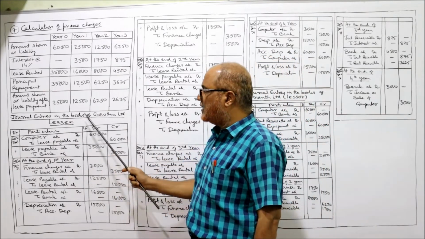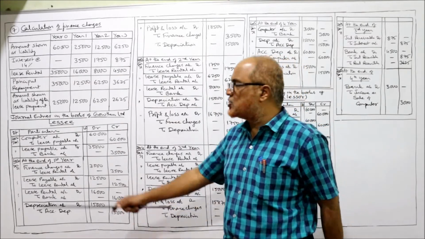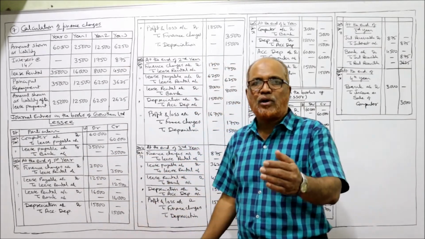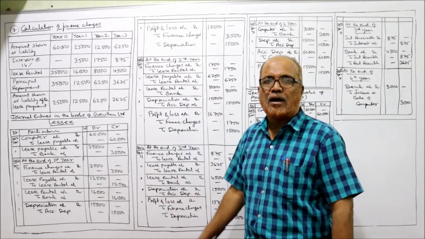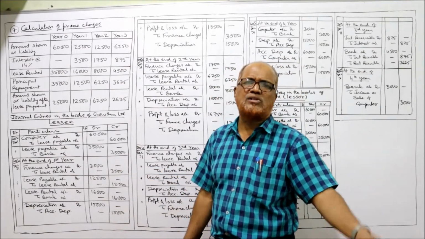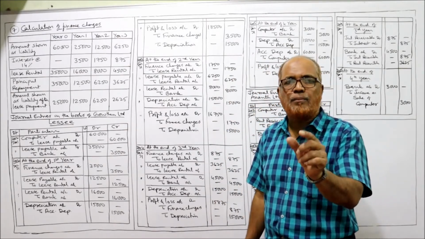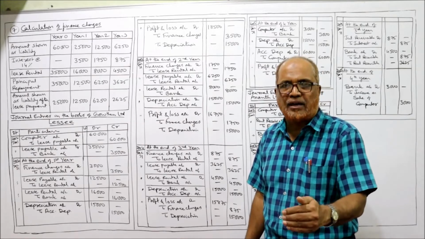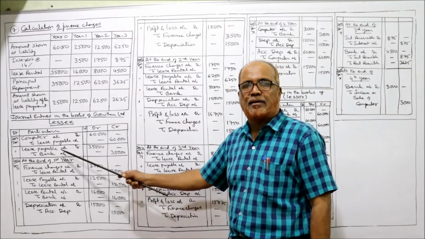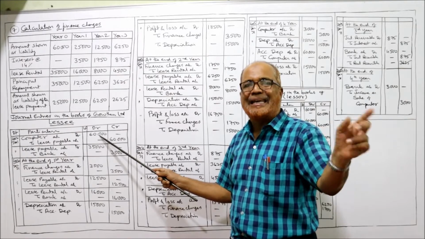Now let's see the journal entry in the books of Gautam Limited. The date of the transaction, the date of the deal, is 2002, January 1st. Two entries will come. First of all, when the asset is taken, the computer is taken: computer account debit to lease payable. Same entries as we have done in the previous 2-3 problems. Journal entries in the books of the lessee. First of all, computer, asset. Whatever asset is coming in, the asset account will be debited, and a new account called lease payable account will be created. So computer account debit to lease payable 60,000, being the computer taken on lease.